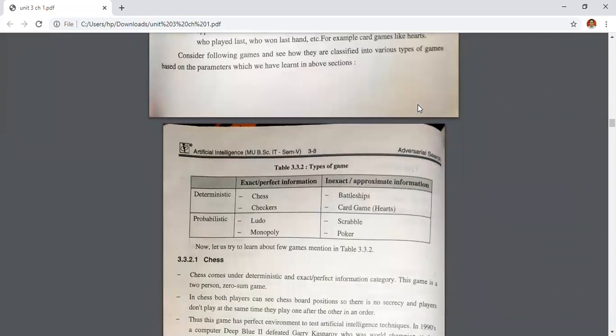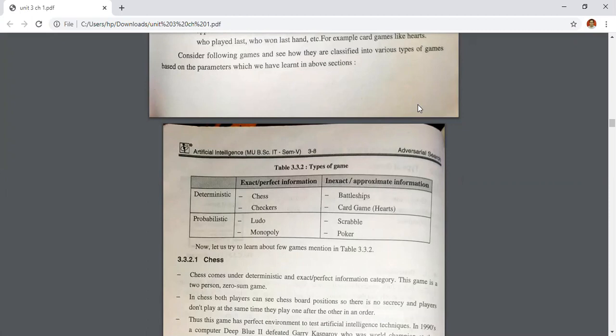See the examples: deterministic, exact, perfect information: chess and checkers. In this type of game, we can have exact information about the opponent. But in Battleship and card games, we cannot have exact information. We can have approximate information about what strategy he will apply.